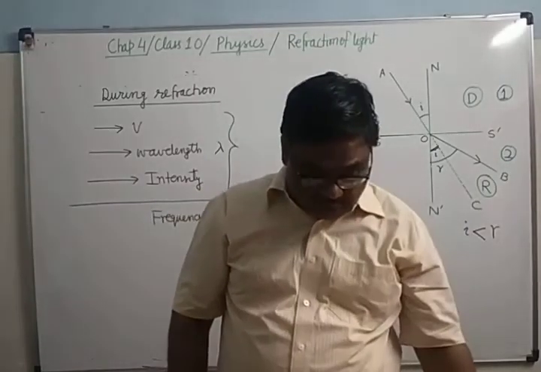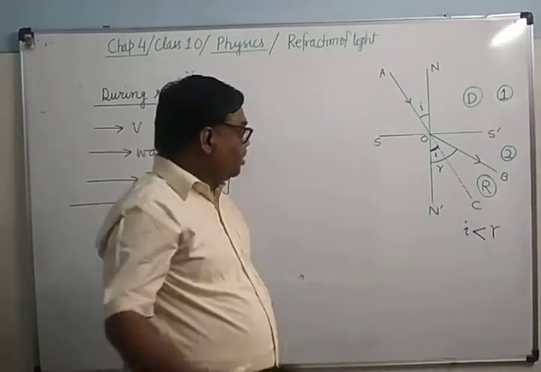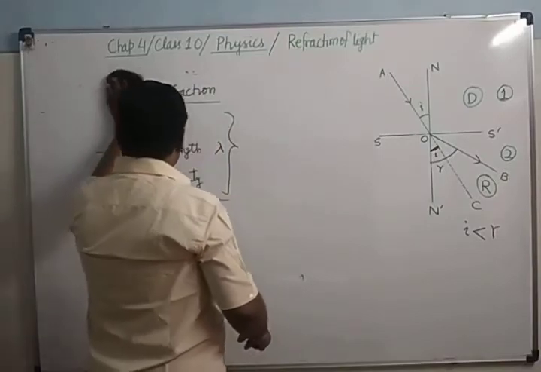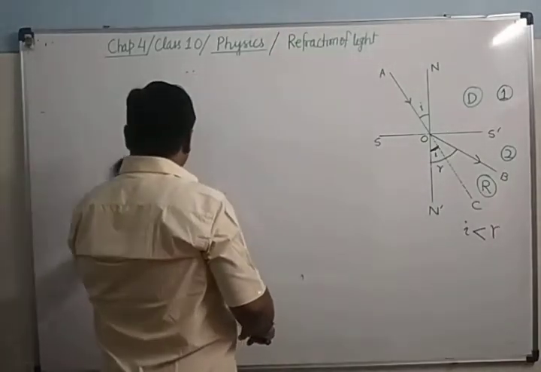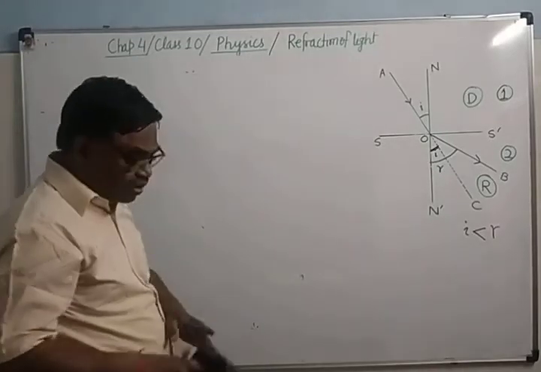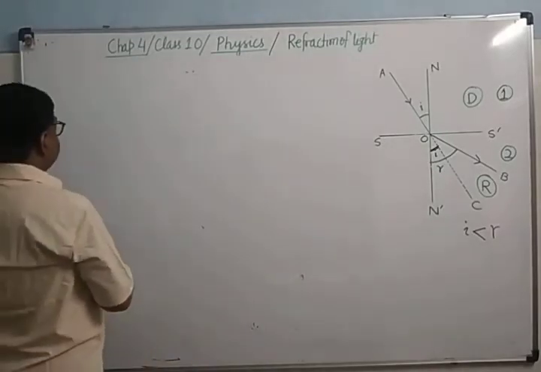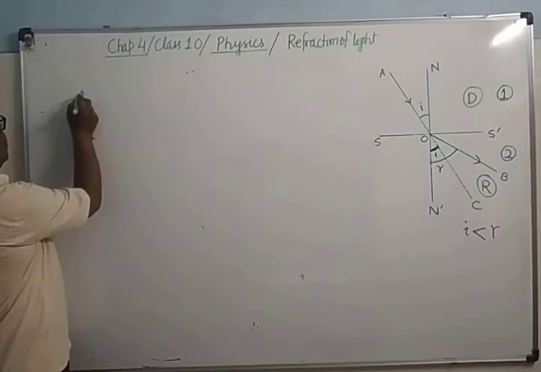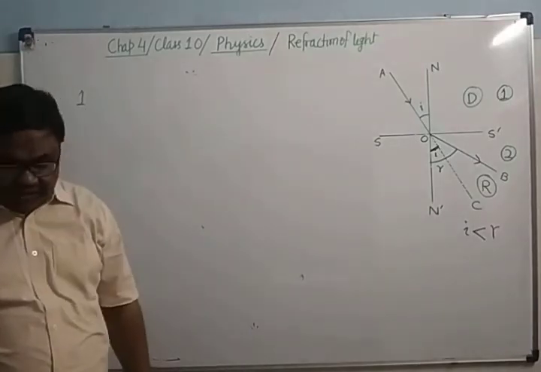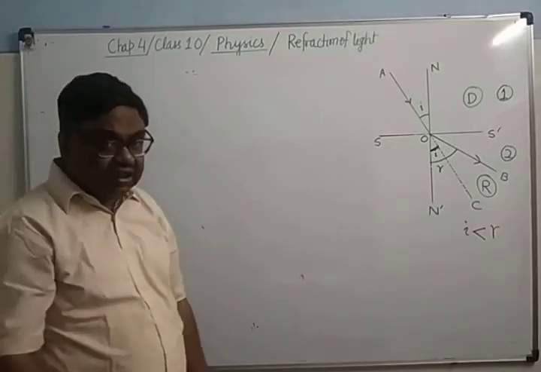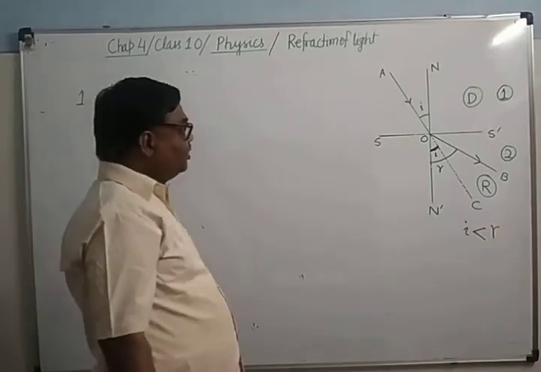Now see here. After this, there are two laws of refraction. So what is the first law of refraction? The first law of refraction states that the incident ray, refracted ray and normal at the point of incidence all lie on the same plane.